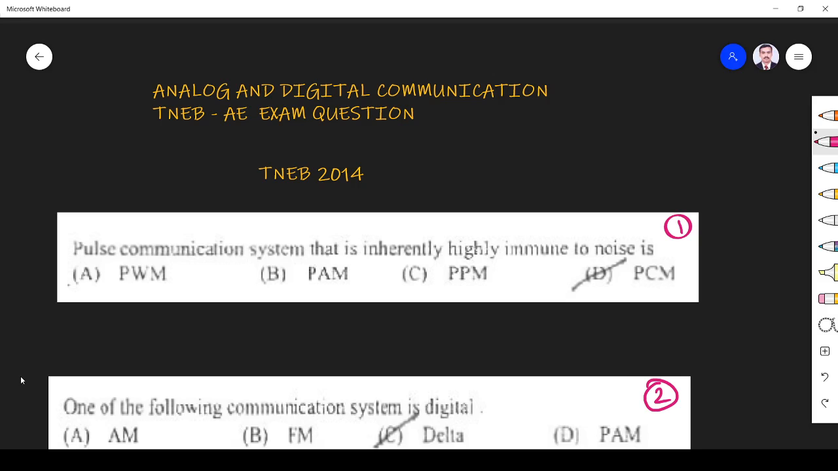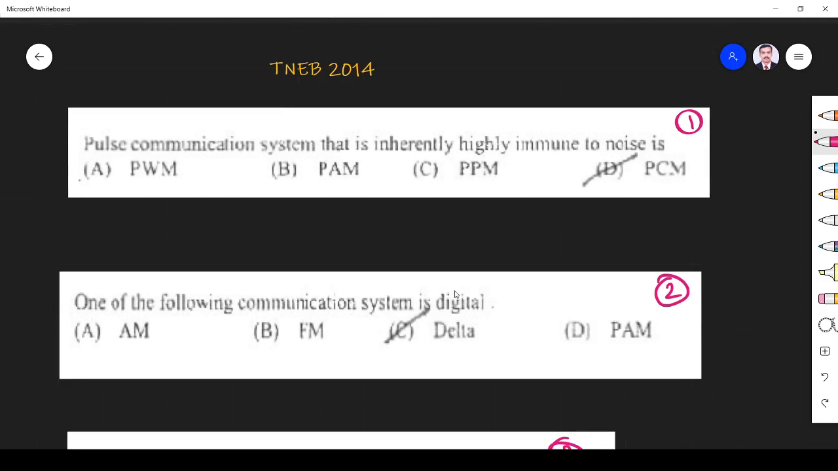Let us see that. The first question is: the pulse communication system that is inherently immune to noise. So it's a well-known direct question. The pulse modulation which is highly immune to noise is pulse code modulation. So option D is the right answer.